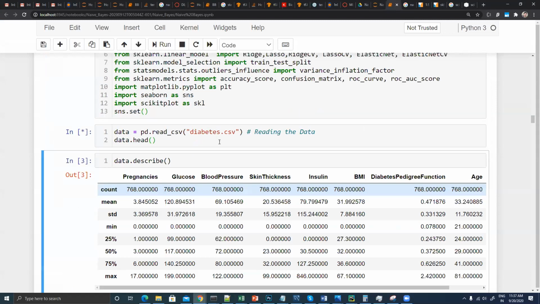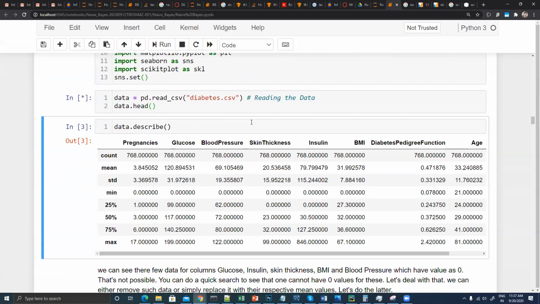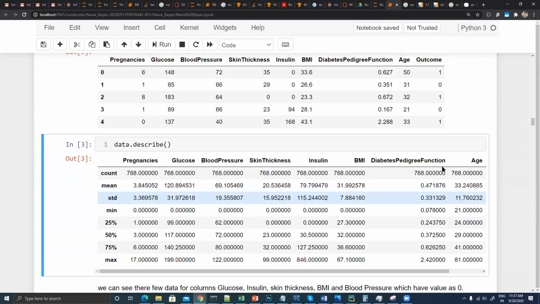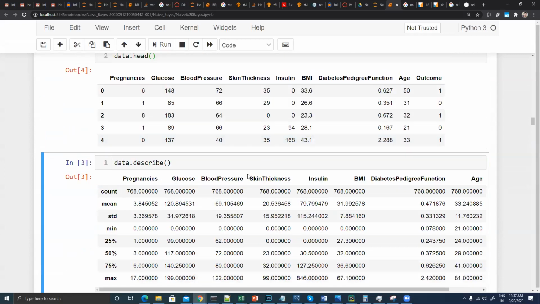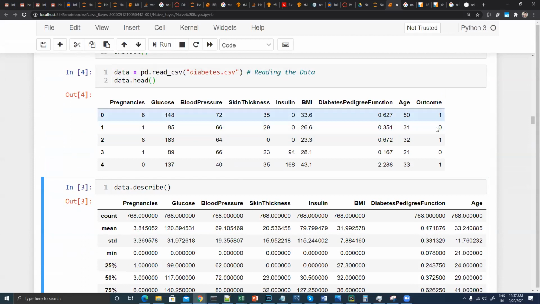I'm just trying to download a diabetes data set, and our outcome is either 1 or 0, right? Whether I will be diabetic or I won't be diabetic, based on maybe age, BMI, insulin, skin thickness, blood pressure, glucose, pregnancies. Basically I'm supposed to find out whether I will be diabetic or not.